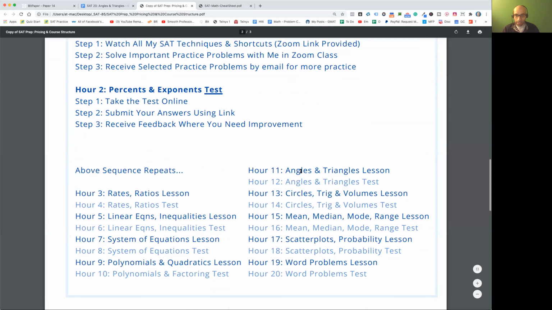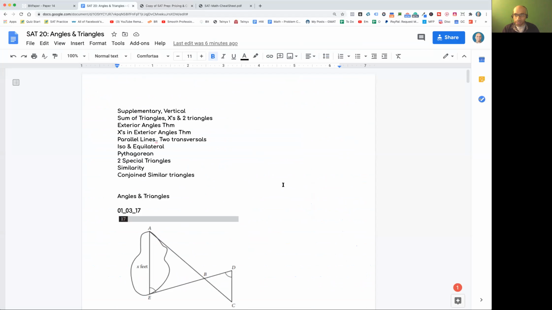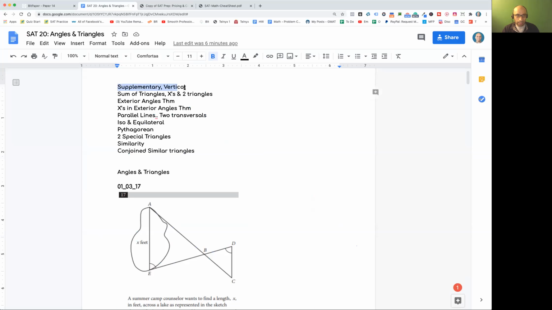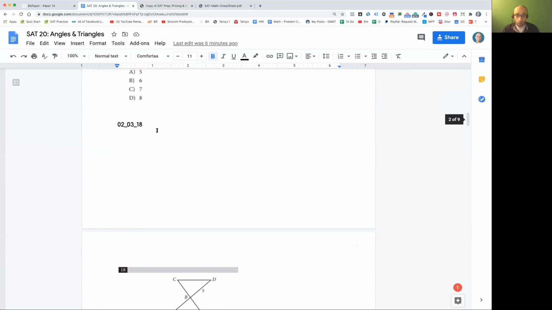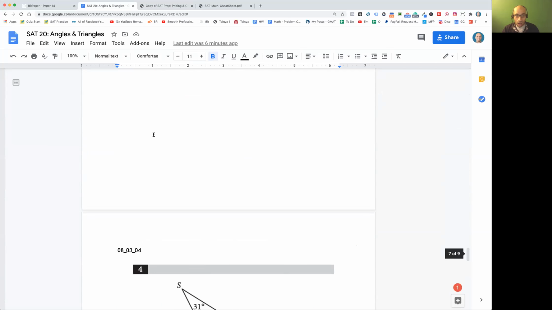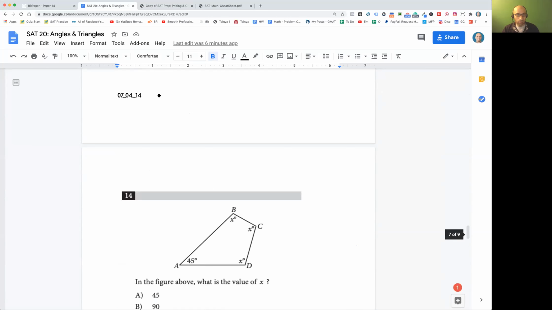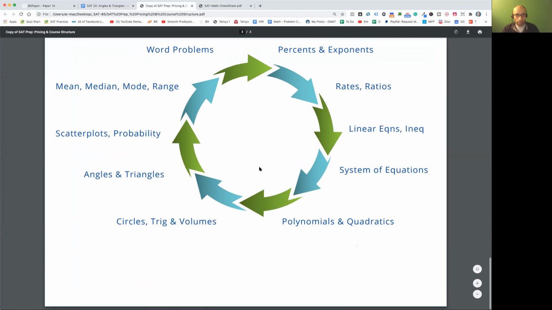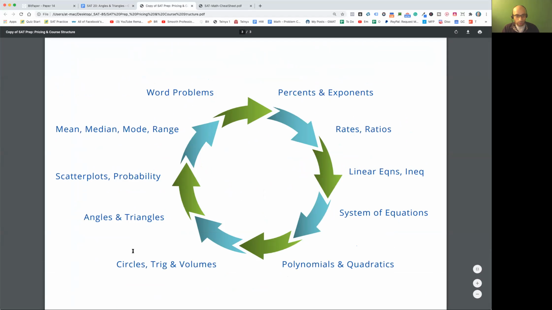So today's topic is angles and triangles. Very, very important topic, right? We are going to look at supplementary, vertical, sum of angles, and all of these are the topics we're going to cover. So we are over here, looking at angles and triangles. We're going to complete this section.